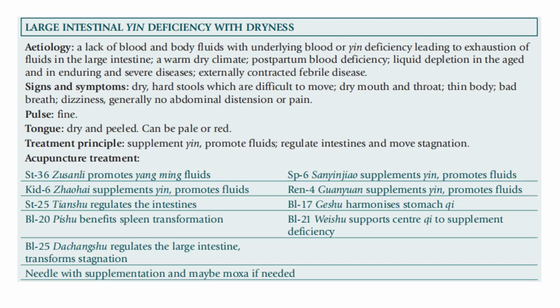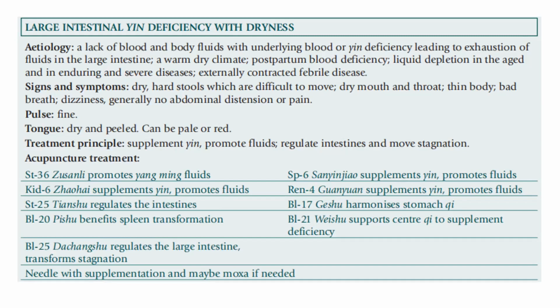The treatment principle is to supplement yin, promote fluids, regulate the intestine, and move stagnation. For the acupuncture points, we use stomach 36, promotes yang ming fluids. Kidney 6, supplement yin, promotes fluid. Stomach 25 regulates the intestine. Bladder 20 benefits the spleen transformation.